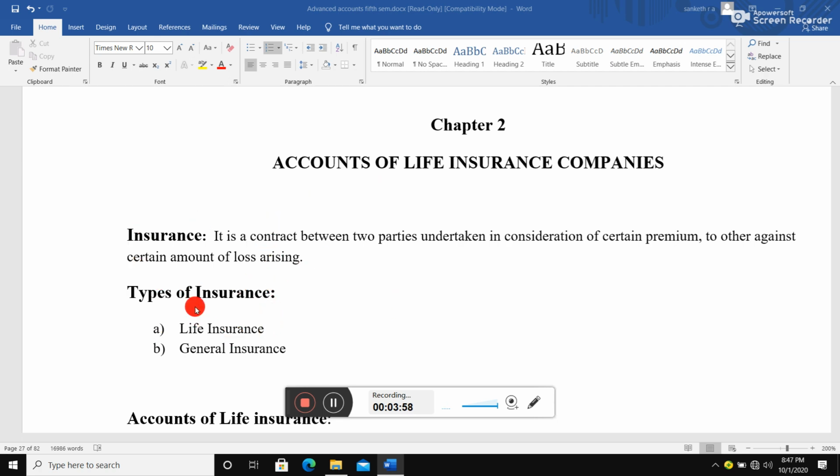Next, what are the types of insurance we have? It is broadly classified into life insurance and general insurance. For life insurance, maximum they are going to ask only the 40 mark question. In general insurance there will be both the 6 mark and 40 mark questions.